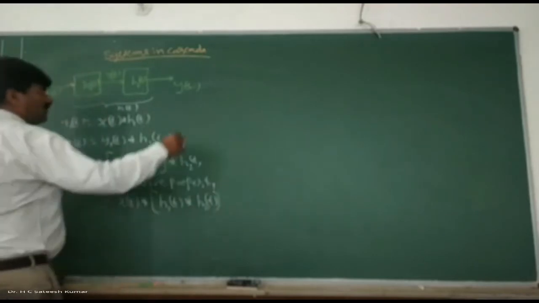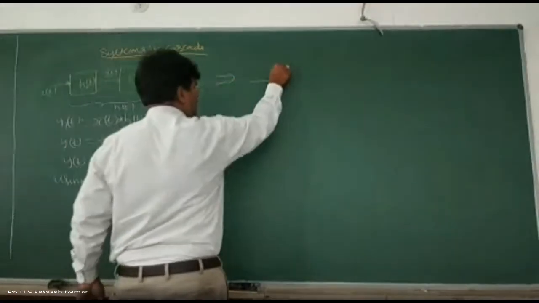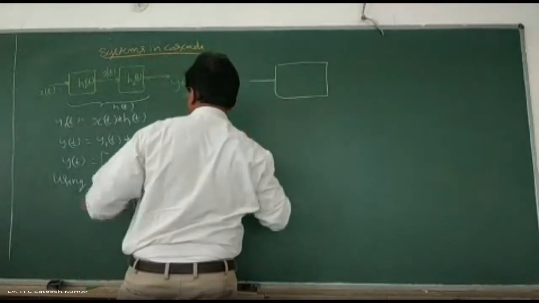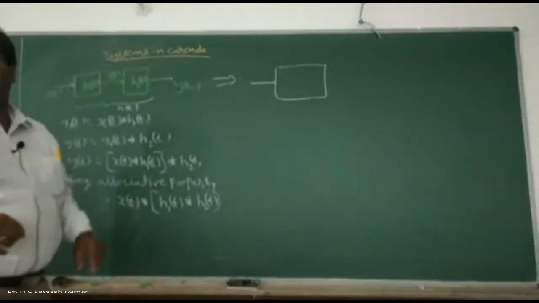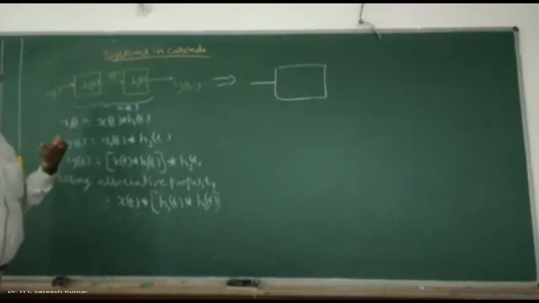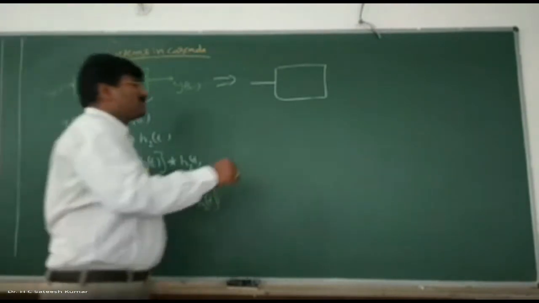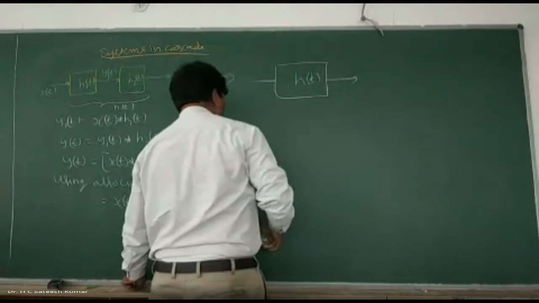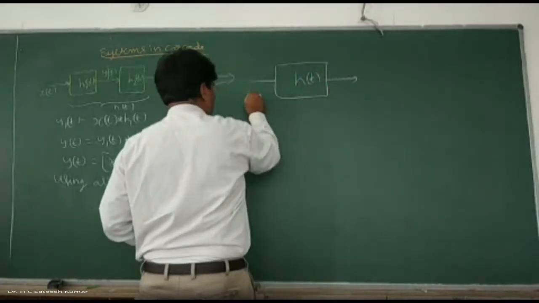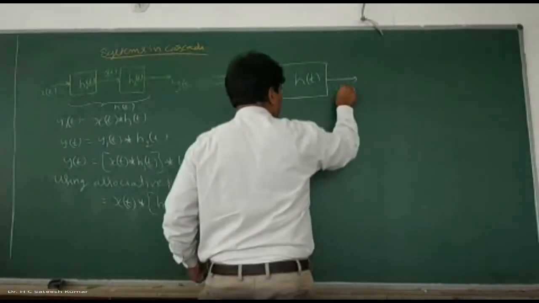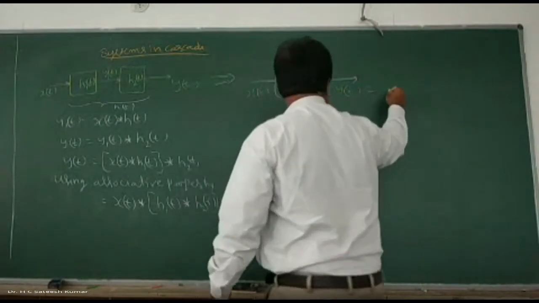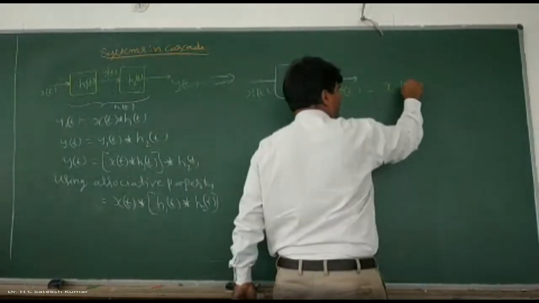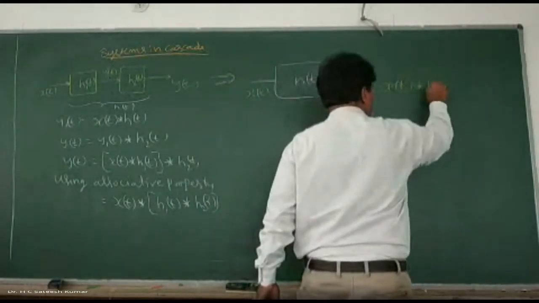Call this equation number 1. If you replace the two systems connected in cascade by a single system whose impulse response is h of t, then with x of t as input and y of t as output, y of t is x of t convolution with h of t.